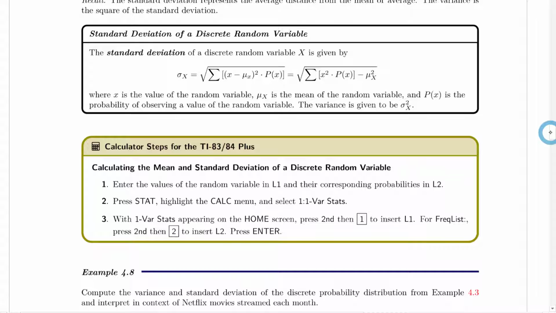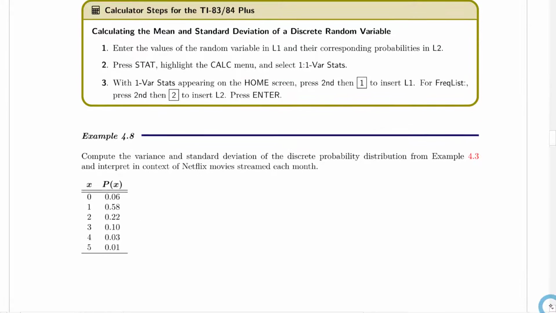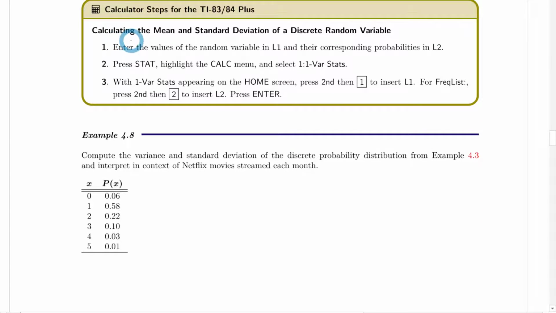So the last thing we can talk about is standard deviation, because we can always see and talk about the spread and the average distance from that mean. You can see from these formulas, they're pretty intense. We would need a table to subtract and square and multiply, but we're not going to do that here. We're going to just calculate the mean and standard deviation with our calculators.